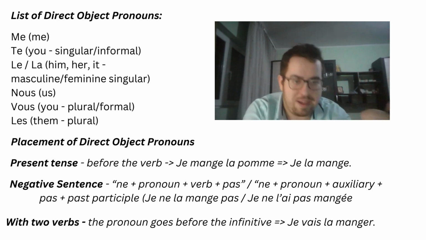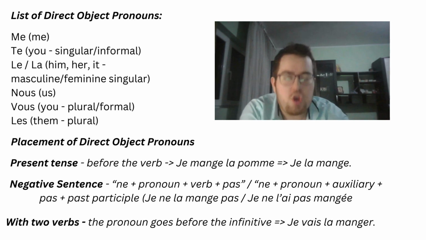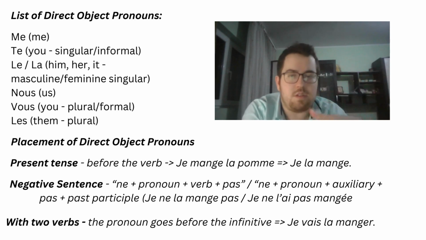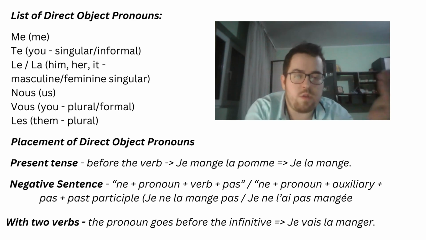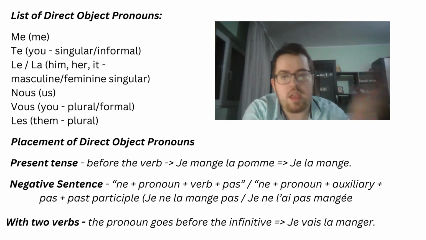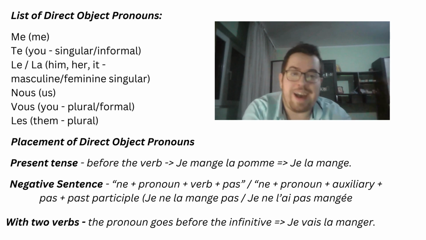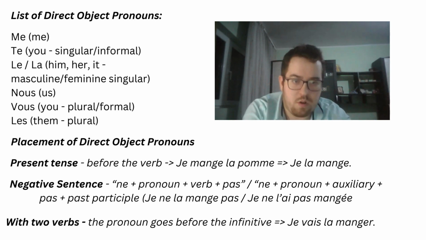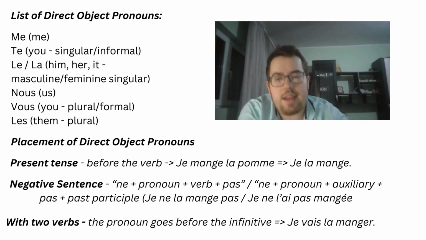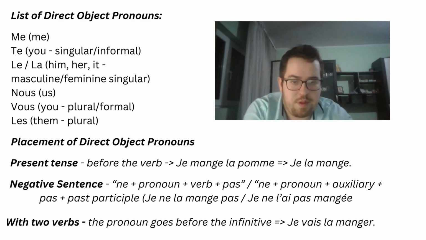Me, me. Te, you, singular or informal. Le, la, we use it to say him, her, or it. Nous will mean us. Vous will mean you, plural or formal. Les will mean them. Okay?